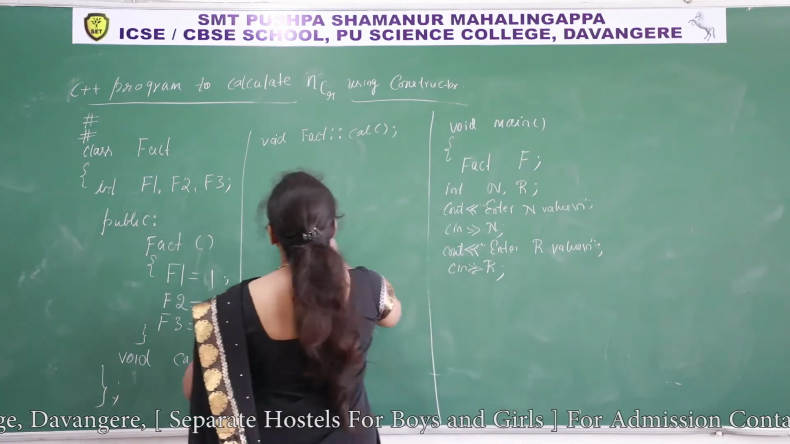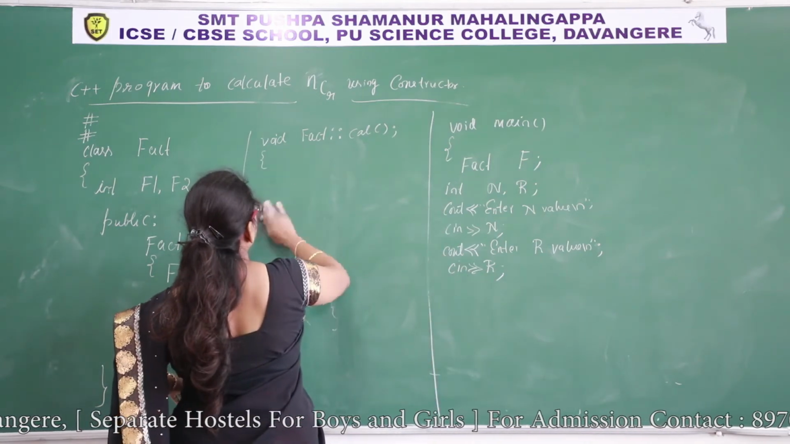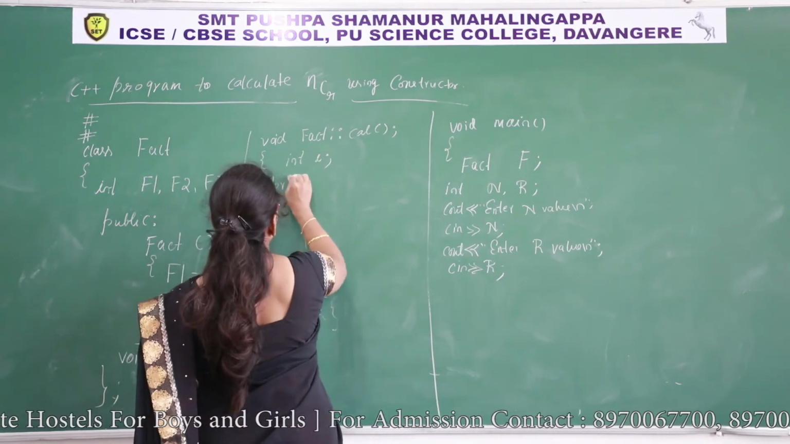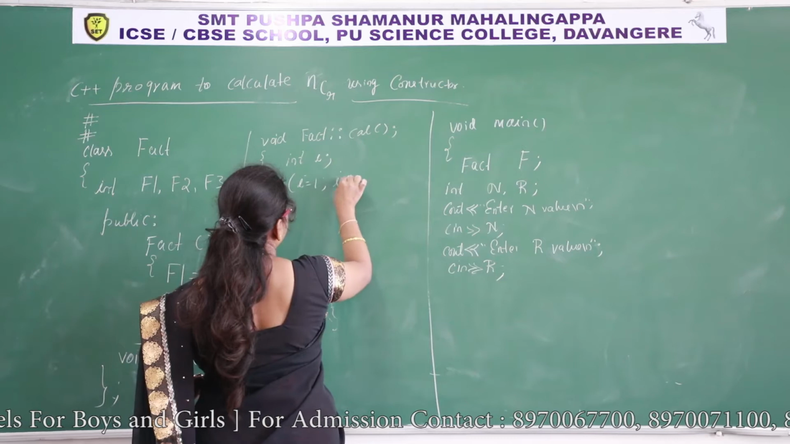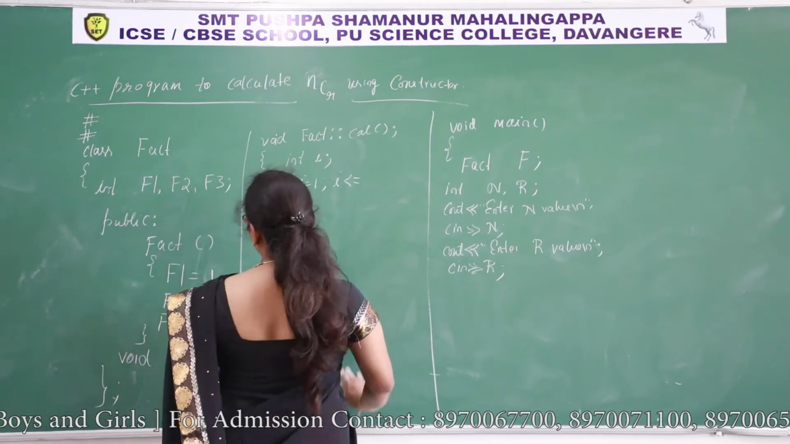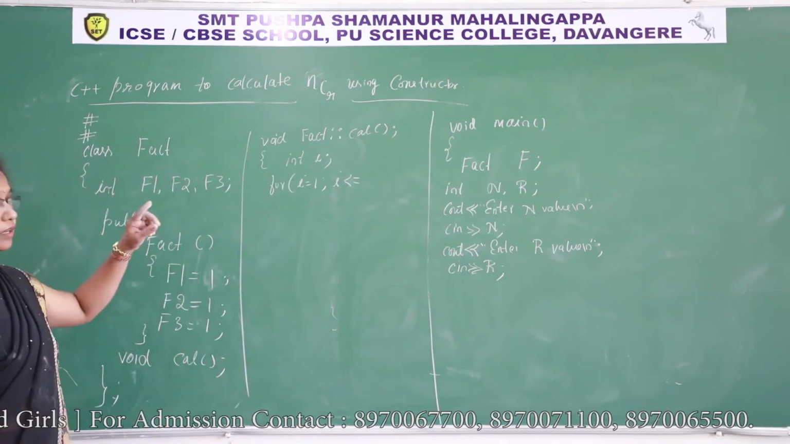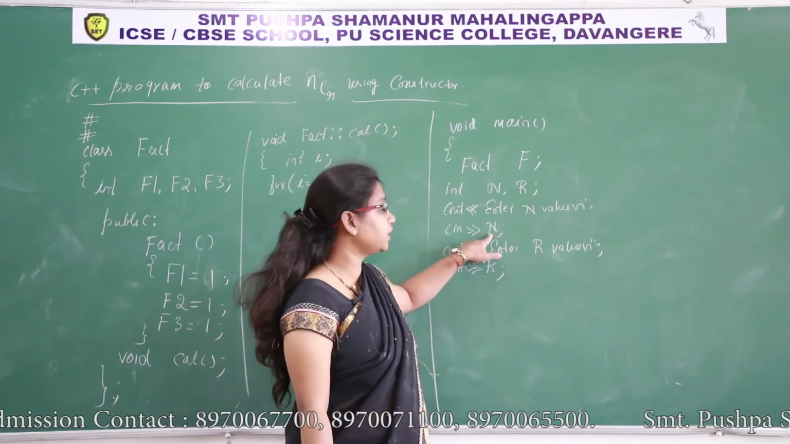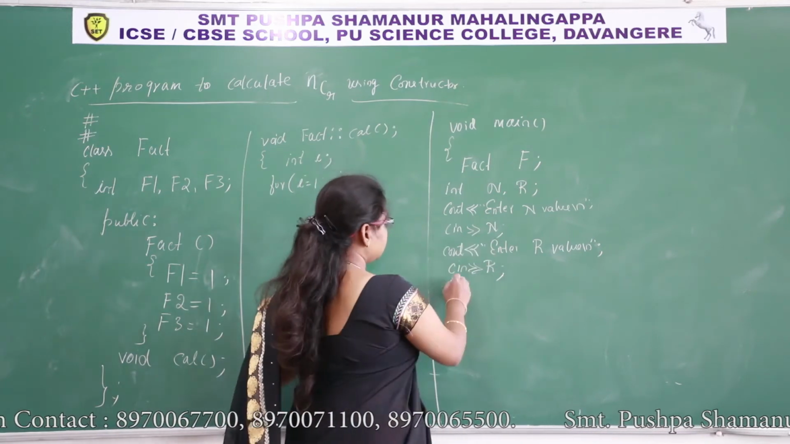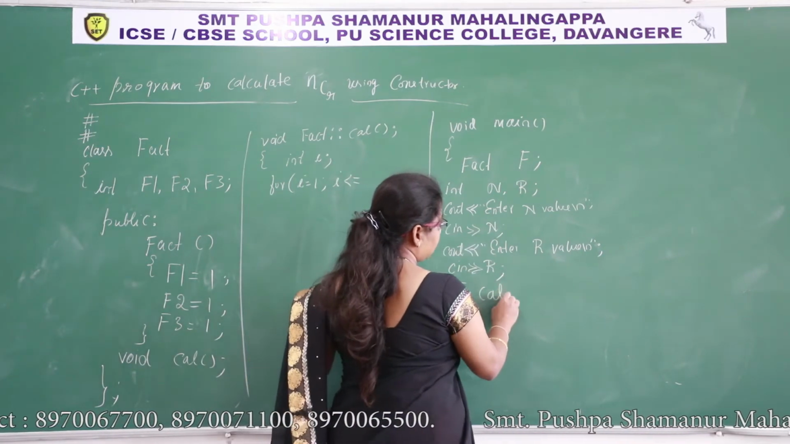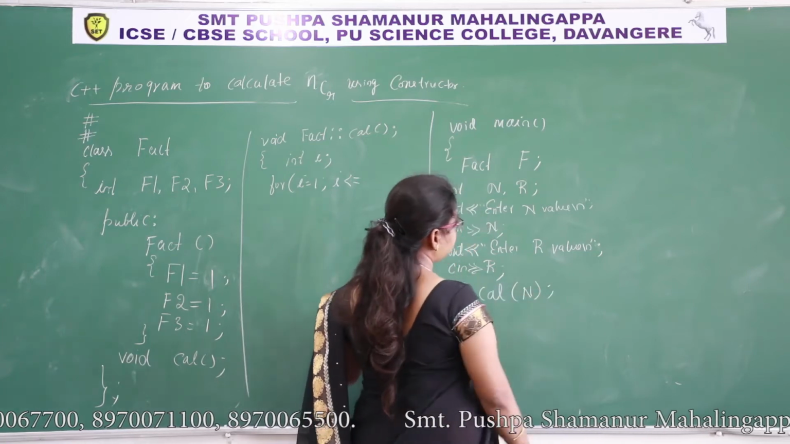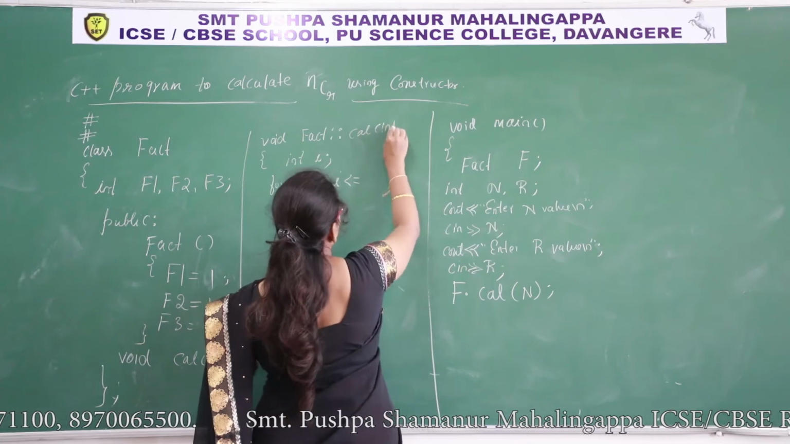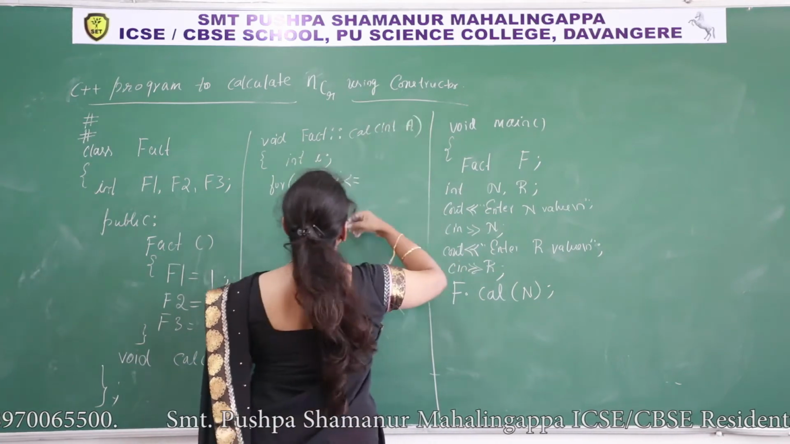So what is the code here? We already discussed this. Int i for i is equal to 1, i less than or equal to, so I must pass an argument here. Which factorial you want? I want to calculate n factorial. So I have to call f dot cal of n. So now I am passing argument n. N which type? Integer type. So I must declare int a here. So I'll write a.